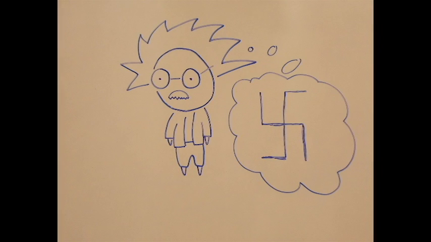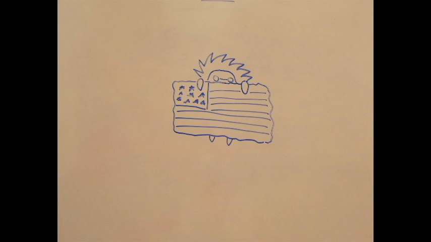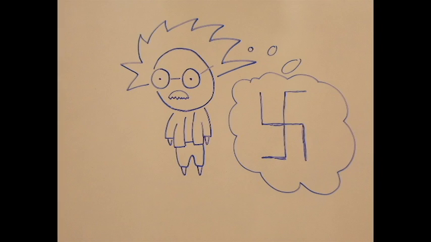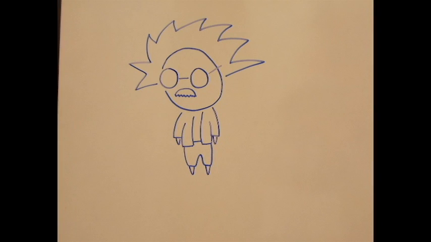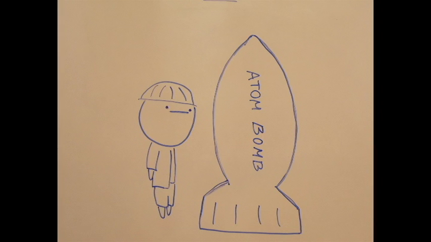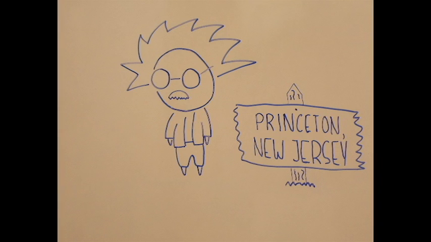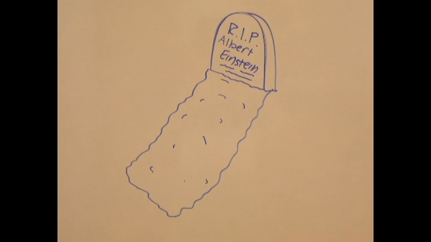In 1933, when Adolf Hitler became Chancellor of Germany, Einstein was visiting the United States and decided to move there in fear that the Nazis would target him because he was Jewish. With the help of Einstein's famous equation E=mc², the atomic bomb was developed in the United States and was later dropped on Hiroshima, Japan. He lived in Princeton, New Jersey, while working as a professor at the Institute for Advanced Study at Princeton until he passed away on April 18, 1955, due to the rupture of an abdominal aortic aneurysm.